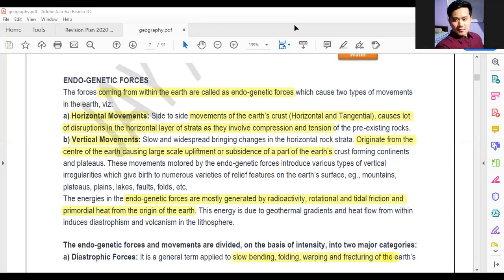While the Western Ghats are also a type of mountain, they are formed due to the uplift movement and downward movement, right? So the Western Ghats are uplifted. Fine. Okay.